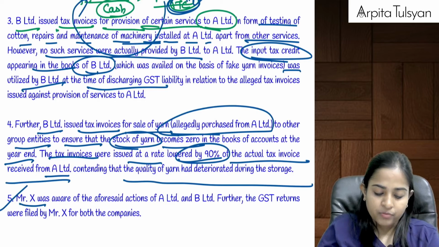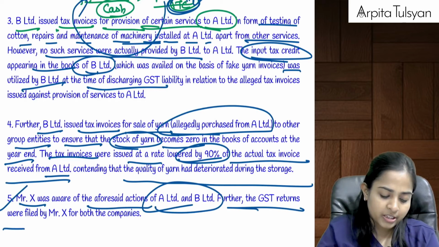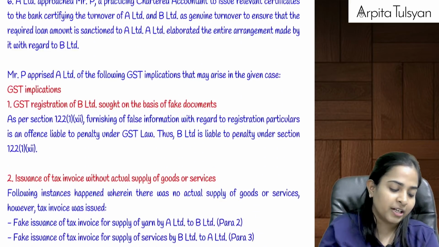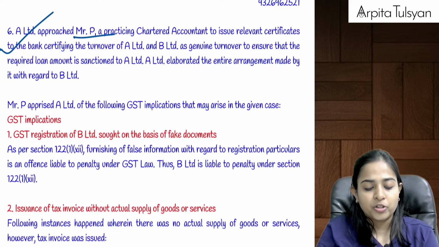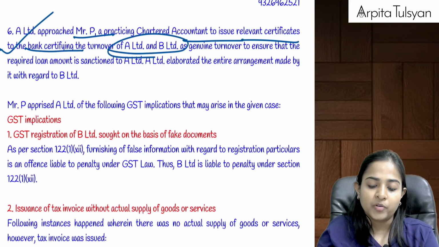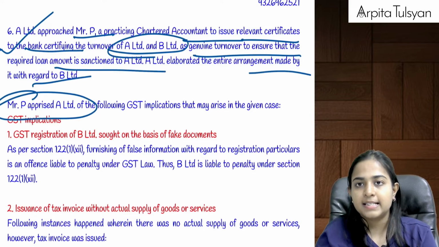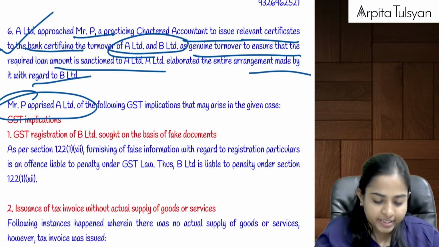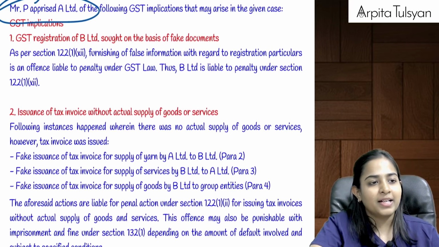Now, Mr. X was aware of the aforesaid actions of A Limited and B Limited. Further, the GST returns were filed by Mr. X for both the companies. And then A Limited approached PCA to issue relevant certificates to the bank certifying the turnover as genuine turnover. Now, Mr. P, that is the CA, told A Limited about the following GST implications. Very good. You should be able to answer this, everyone.